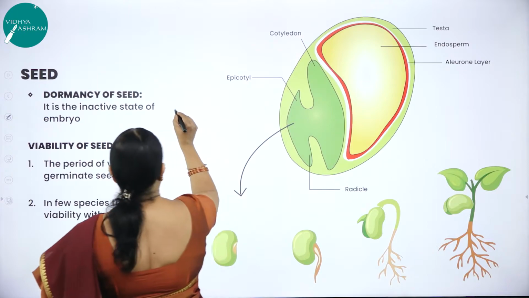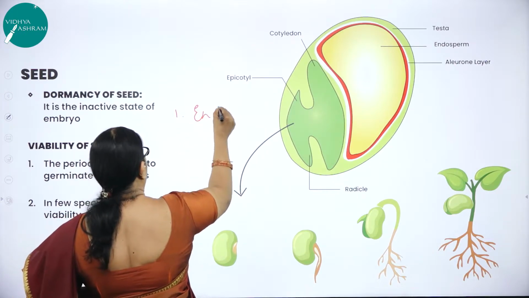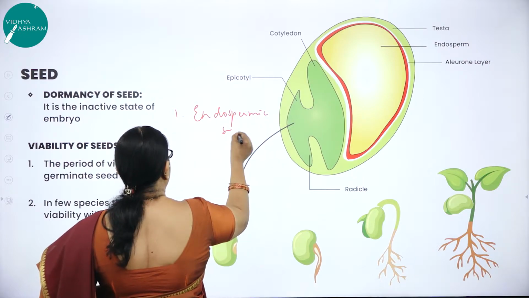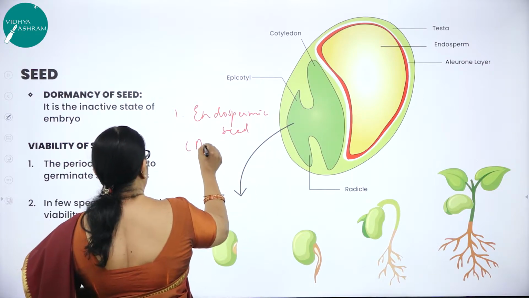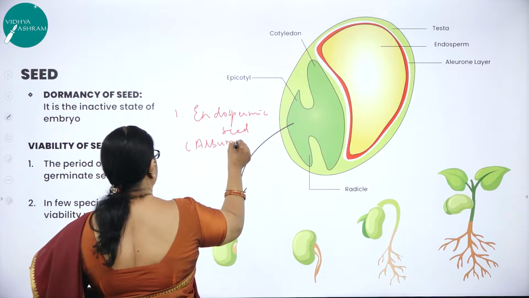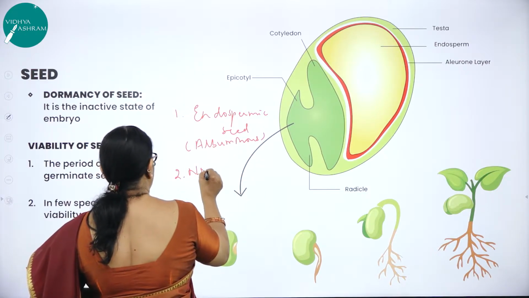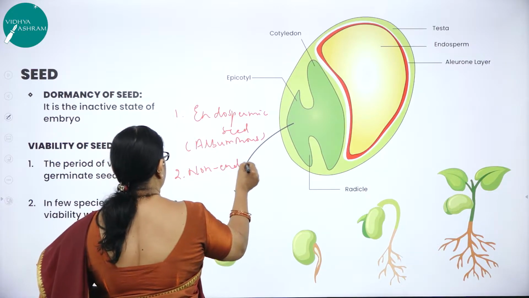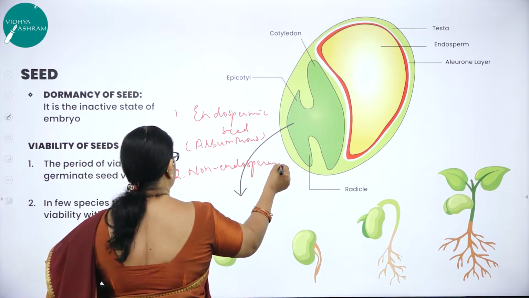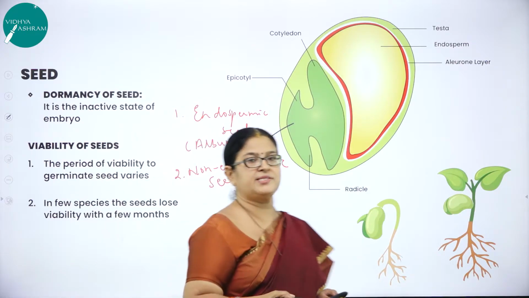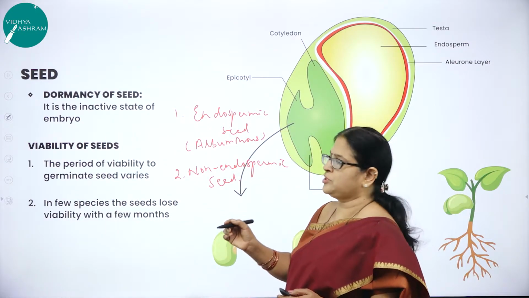Now what are the two types of seed? One is called endospermic seed, which is also called albuminous seed. Second one is called non-endospermic seed. So what is a seed? Seed is a fertilized ovule. What are the two types of seed?